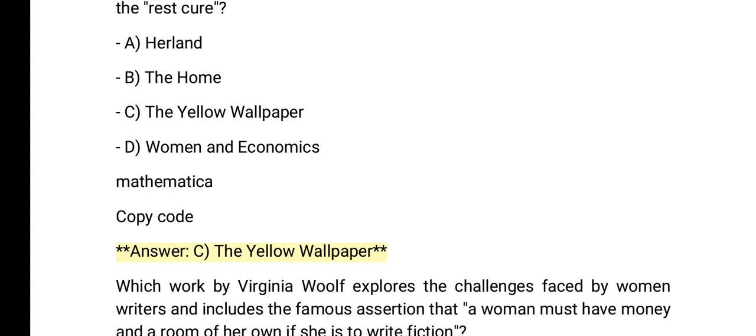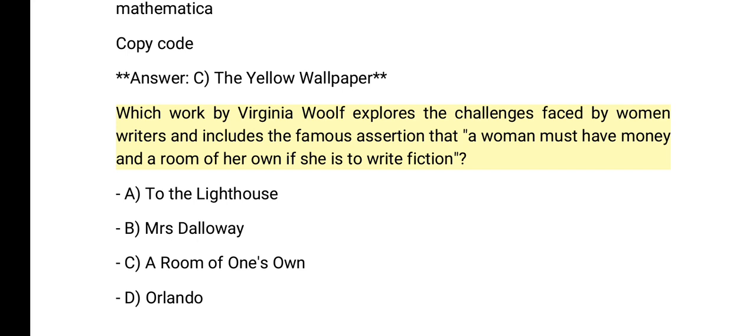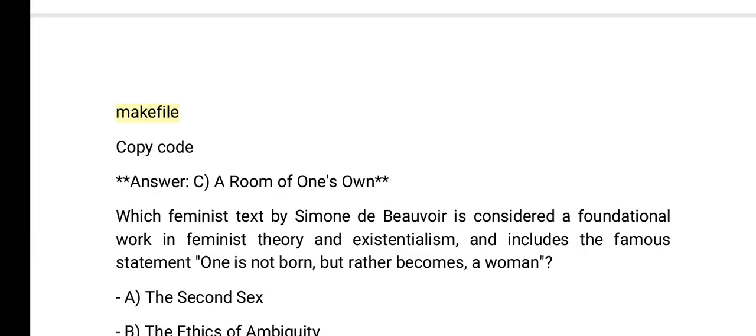Which work by Virginia Woolf explores the challenges faced by women writers and includes the famous assertion that a woman must have money and a room of her own if she is to write fiction? A. To the Lighthouse. B. Mrs. Dalloway. C. A Room of One's Own. D. Orlando. Answer. C. A Room of One's Own.